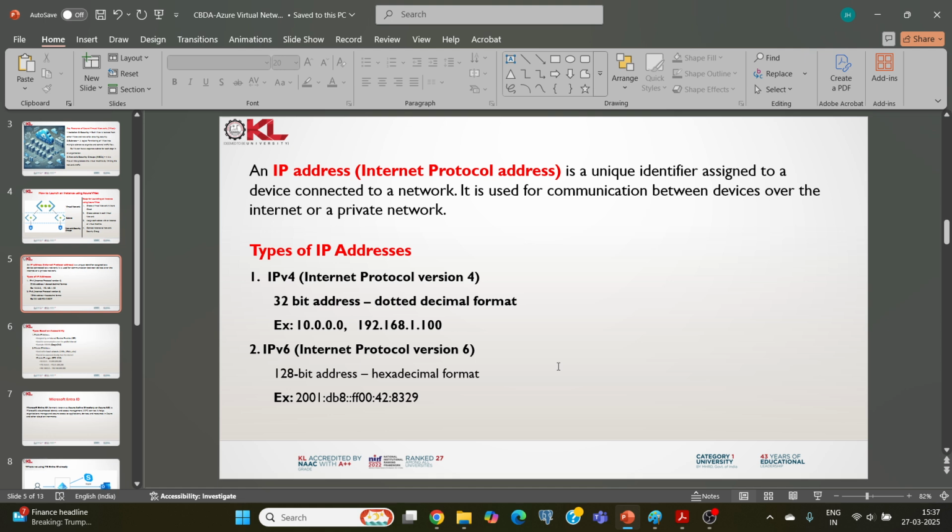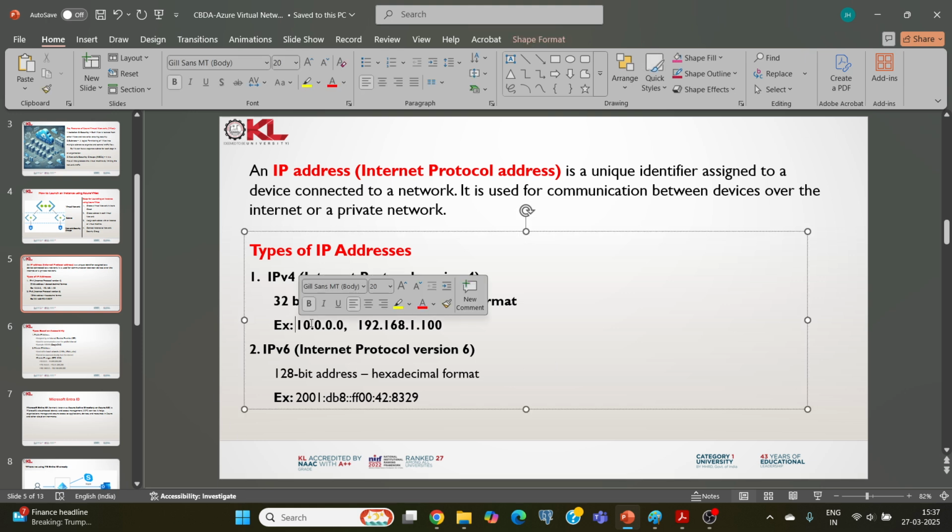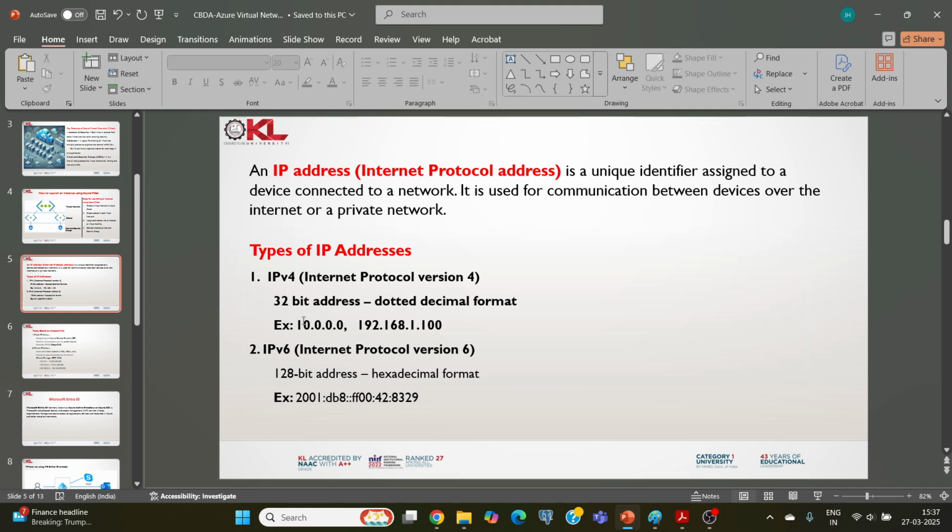Normally we use IPv4, which is a 32-bit address. 32-bit means each dotted part is 8 bits, 8 into 4 is 32. It is represented in dotted decimal format. The second type is IPv6, a 128-bit address represented in hexadecimal format. Normally we use IPv4 addresses.